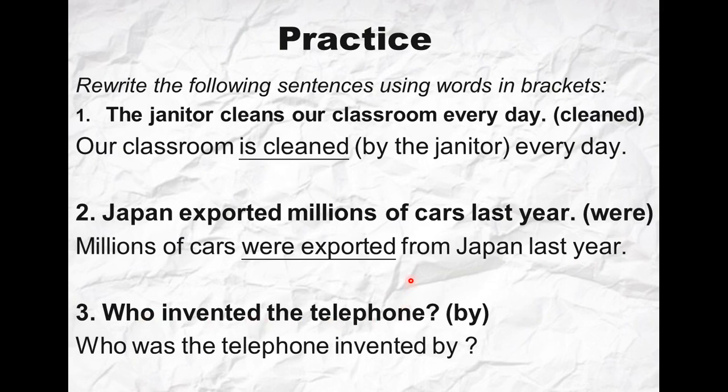You have to insist on using the interrogative form even if it is passive. So he asks here to put the word by. Who was the telephone invented by? Okay, this is for the rewrite exercise that you are going to find in your exam paper.